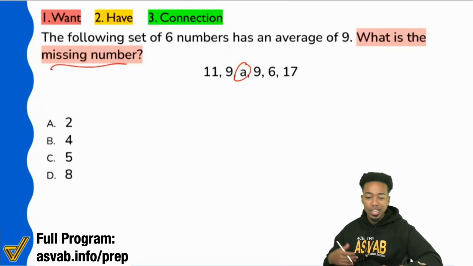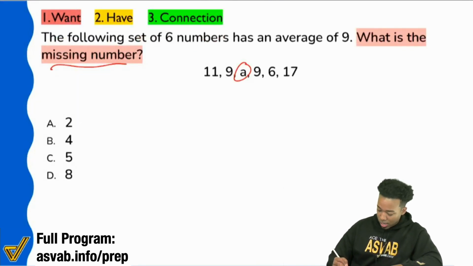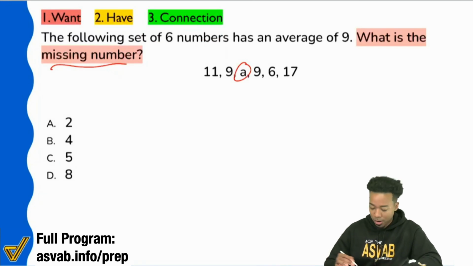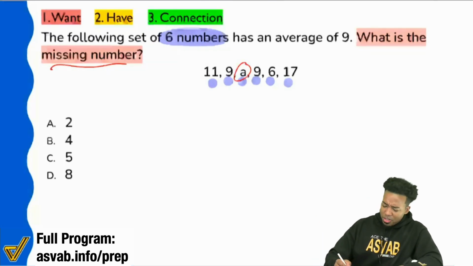Those who are sharing, we're saying, hey, the following set of 6 numbers. Okay, so they even tell us how many numbers there are. Even though we have 1, 2, 3, 4, 5, 6, we can count, but just to confirm. And then it says has an average of 9.